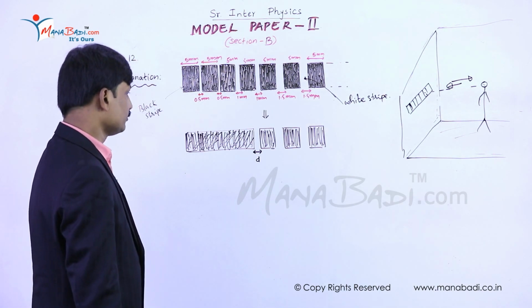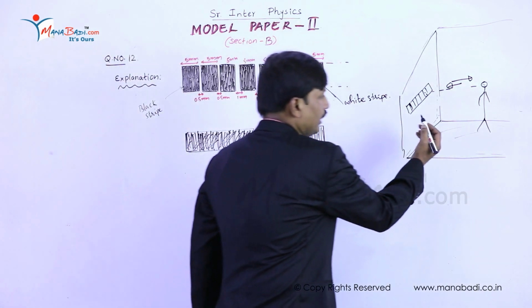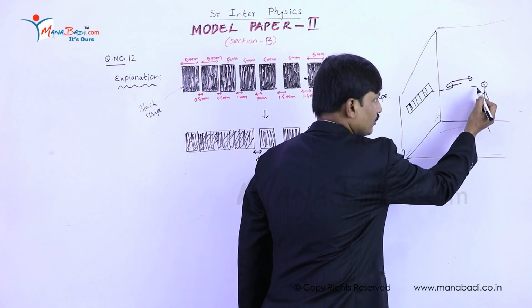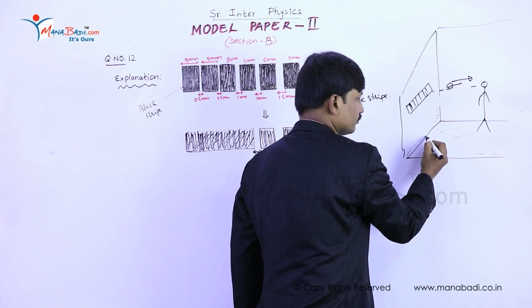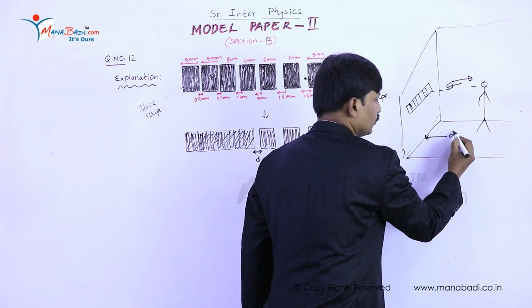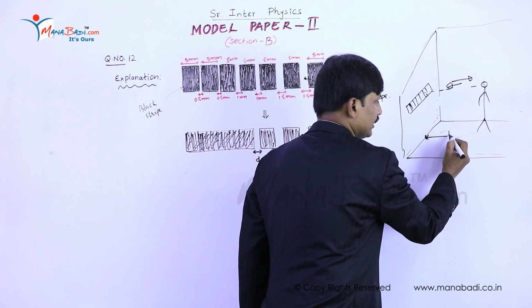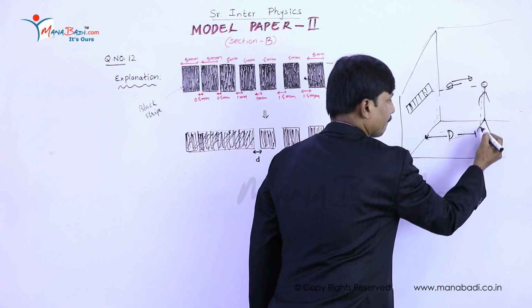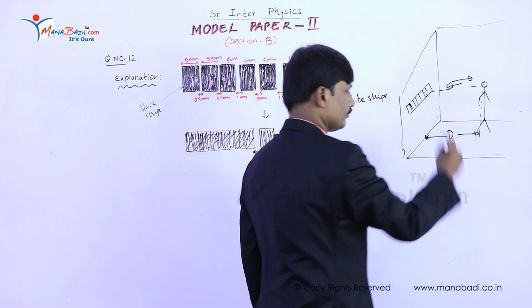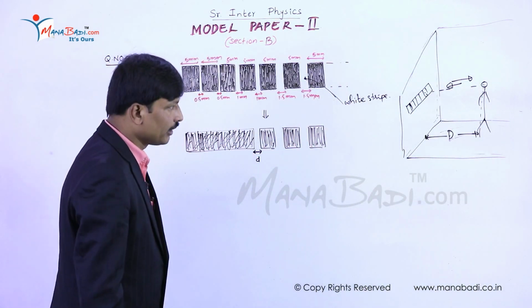On the other hand, find the distance between the arrangement of strips on the wall and your eye. What is capital D?